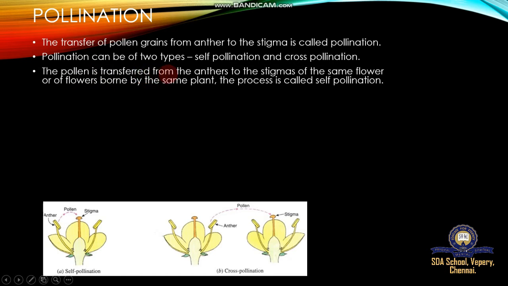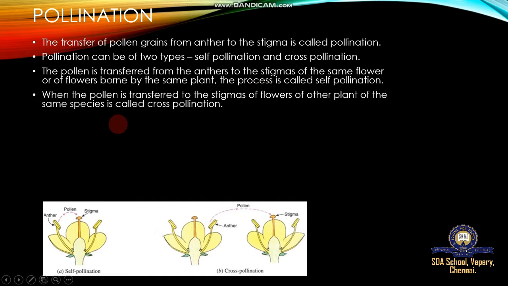The pollen is transferred from the anther to the stigma of the same flower or of other flowers borne by the same plant. This process is called self-pollination. Here the pollen is transferred from anther to stigma of the same flower or the same plant, though where flowers are in different areas of the plant, self-pollination requires some agents.